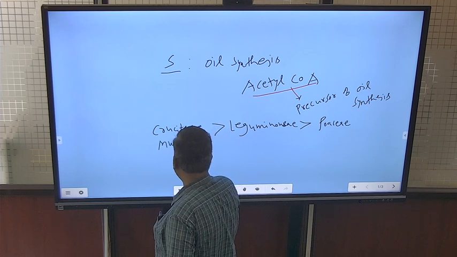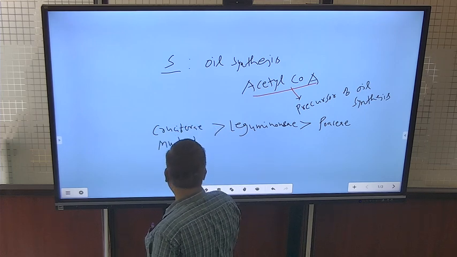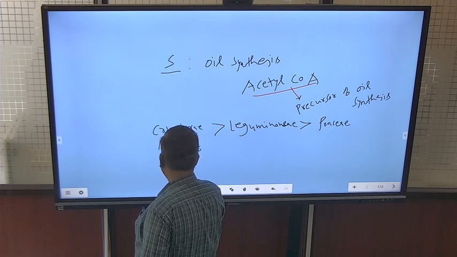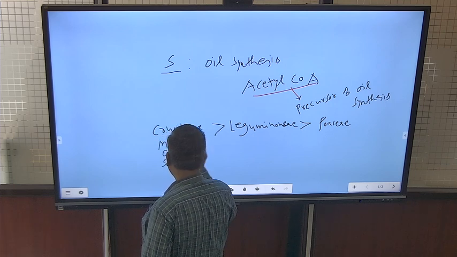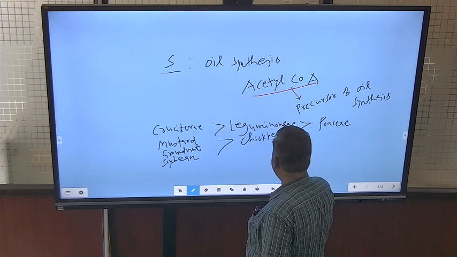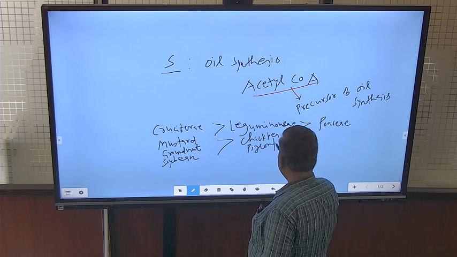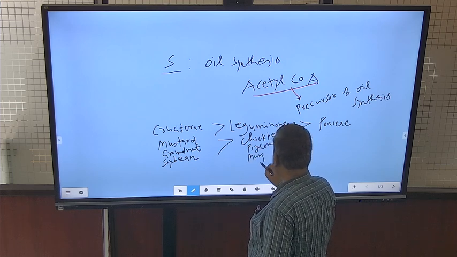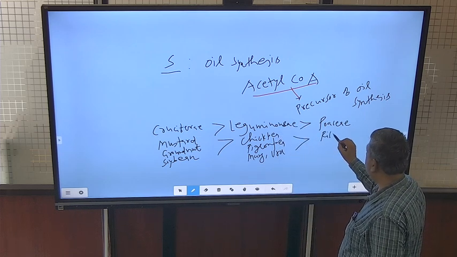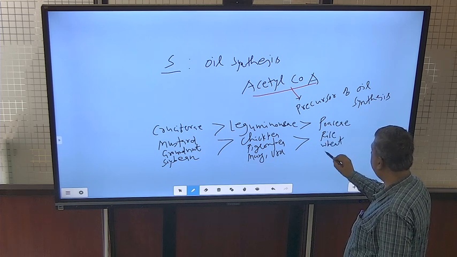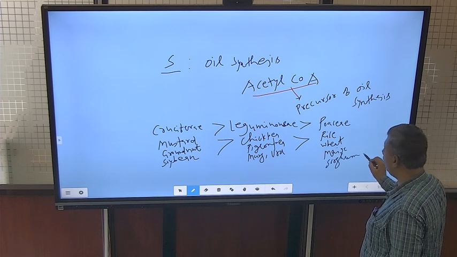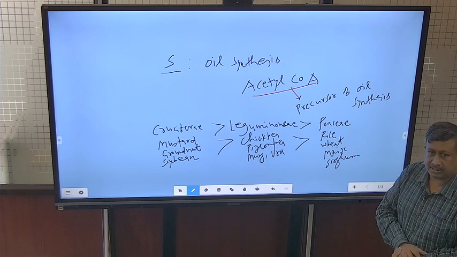Generally asked in examinations on this trend: mustard, groundnut and soybean, whatever oilseed crops there are, have a requirement higher than chickpea, pigeon pea, moong bean or urd bean, the leguminous crops, and those are higher than rice, wheat, maize, sorghum, etc. So this is the sequence of sulfur requirement, and it is generally asked in examinations.